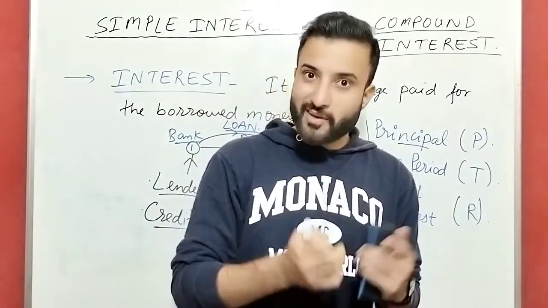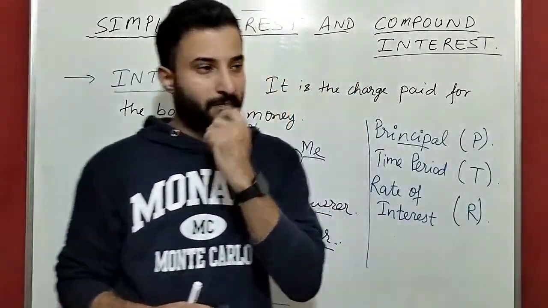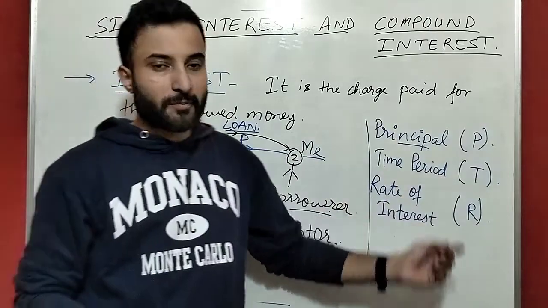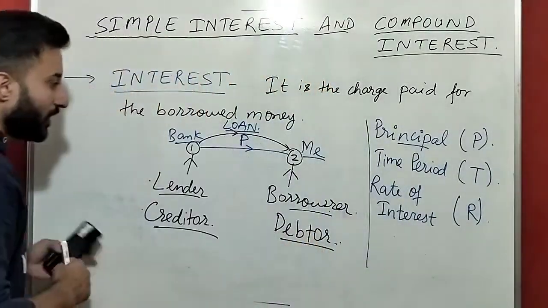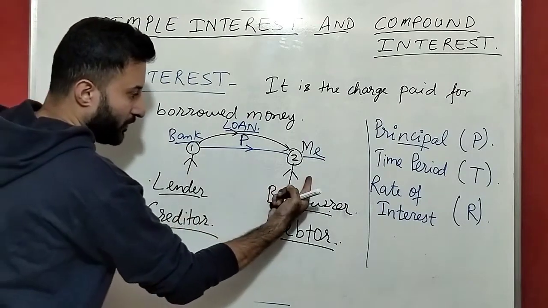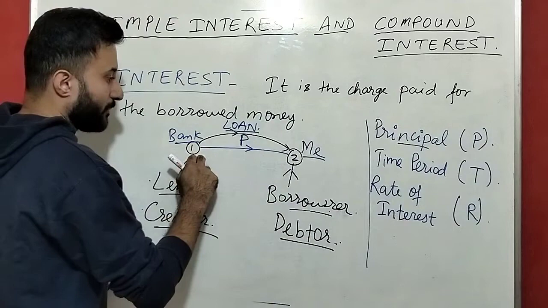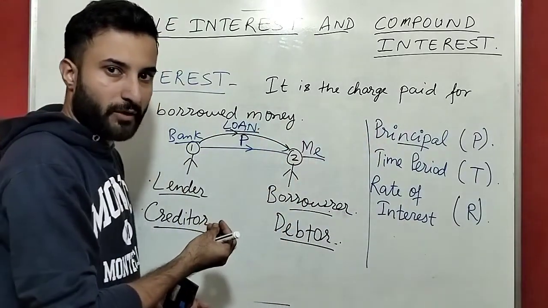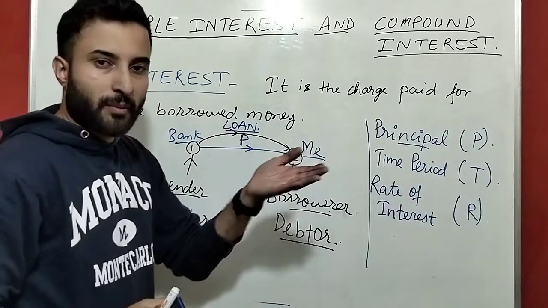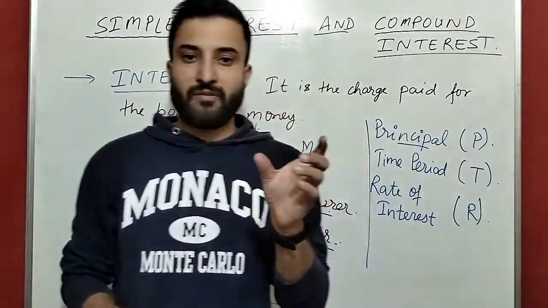Don't think that the bank will give that principal. This principal means how much amount the bank is giving. You can say the bank has given a loan to me, or some amount of money, or the principal to me. All of that is called the principal.